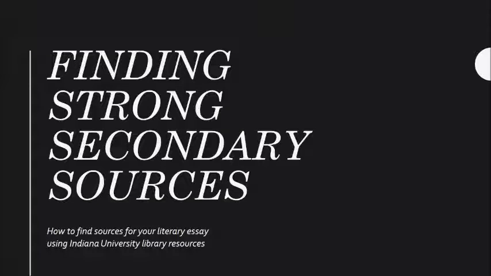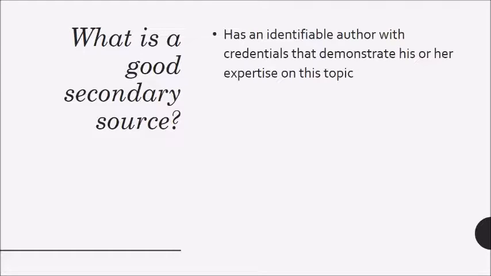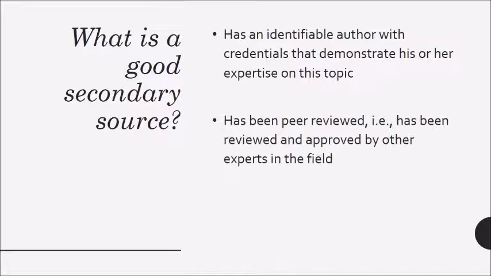Let's talk about how to find strong secondary sources for your academic essay. First, what is a good secondary source? Most importantly, you should be able to identify the author, and that author should have credentials that demonstrate his or her expertise on the topic. If you can't figure out easily who the author is, then your source is not credible.